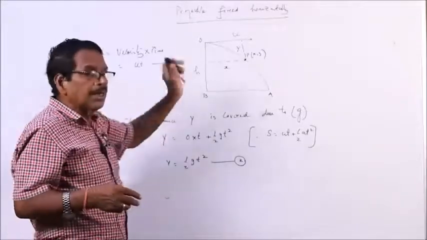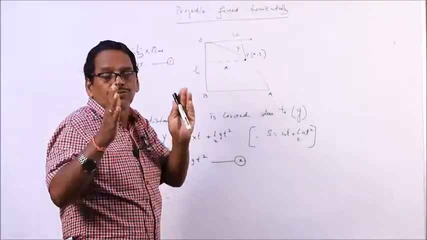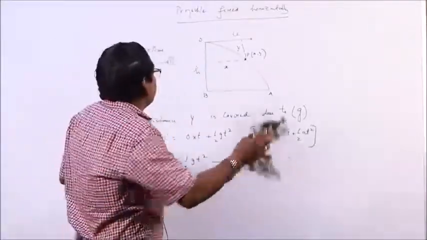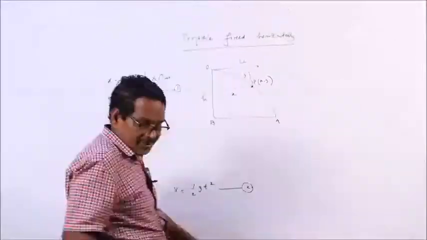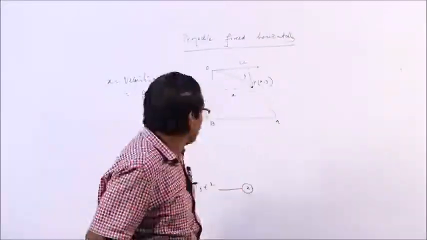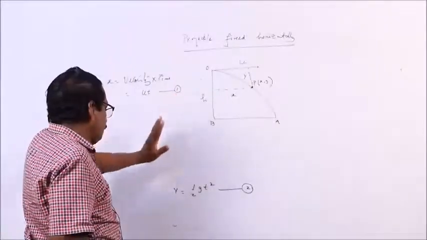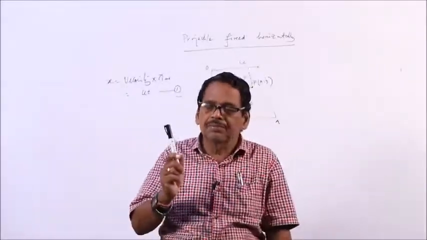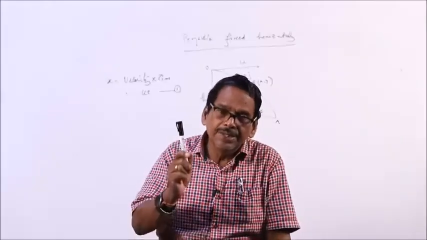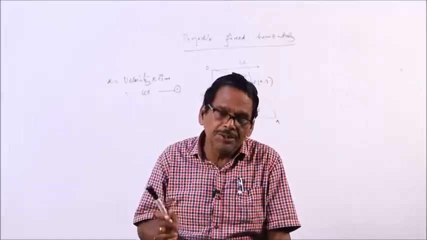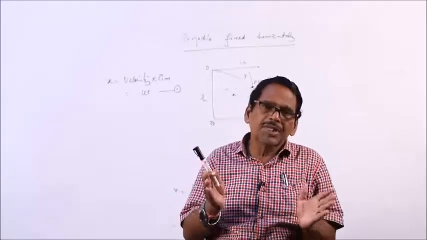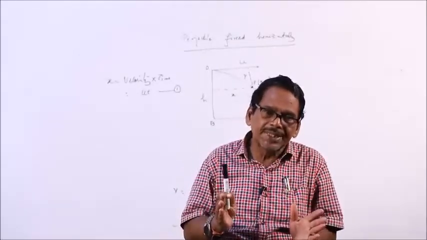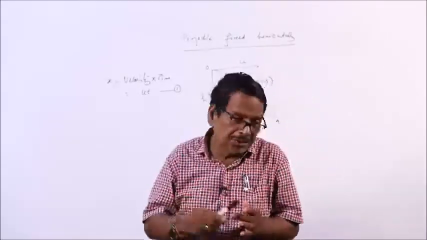So let us eliminate t between equations 1 and 2 and find the relation between x and y.